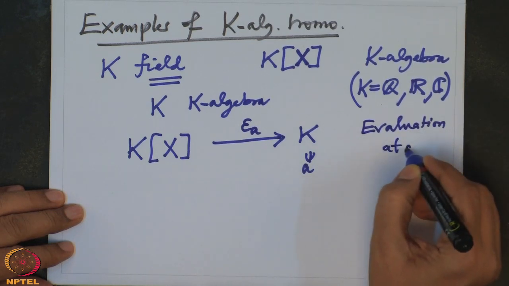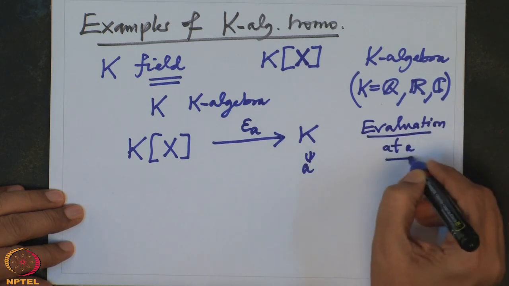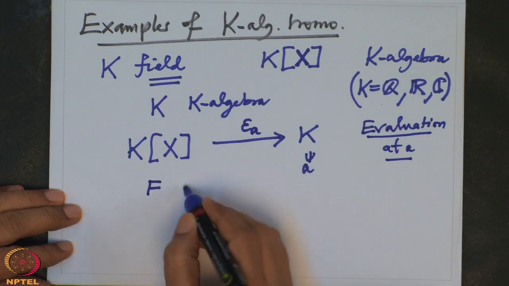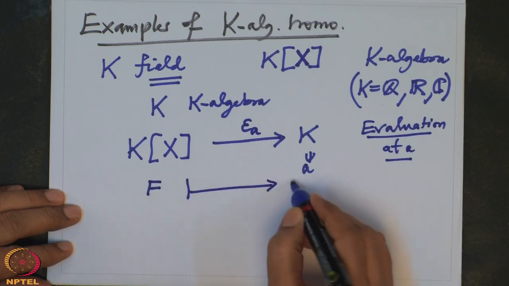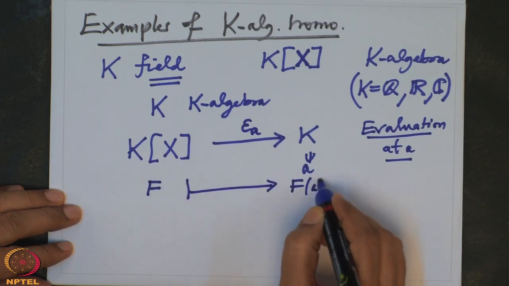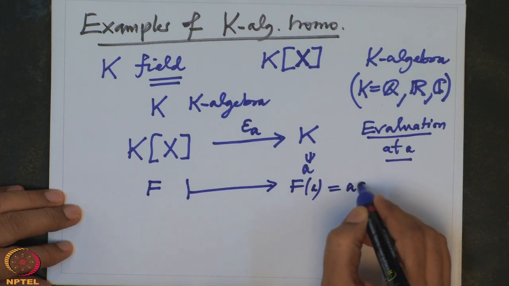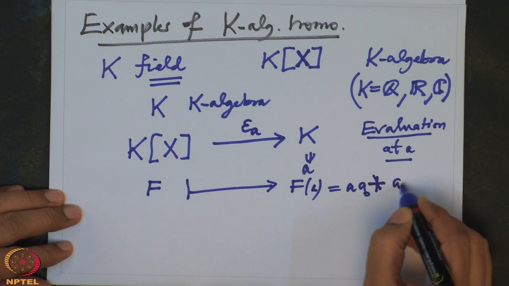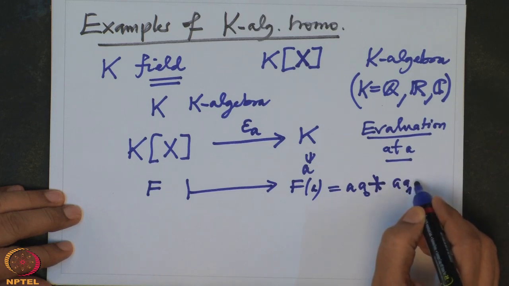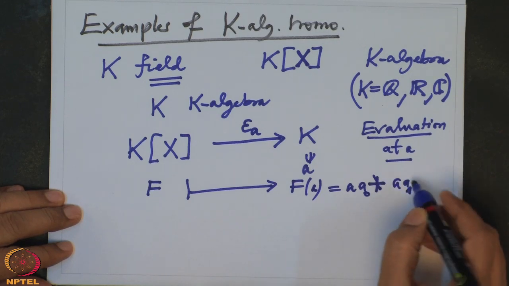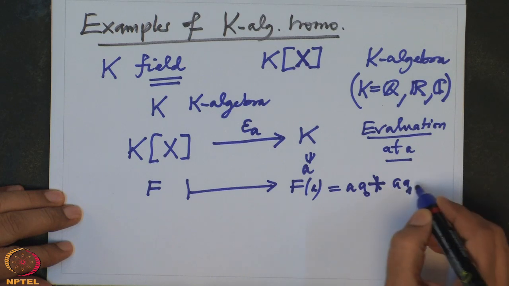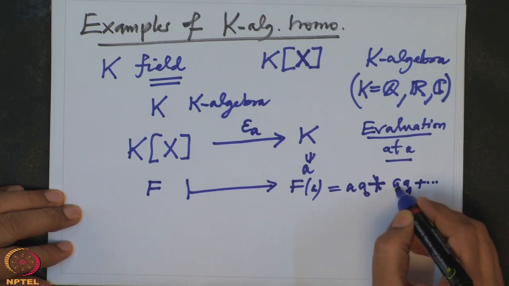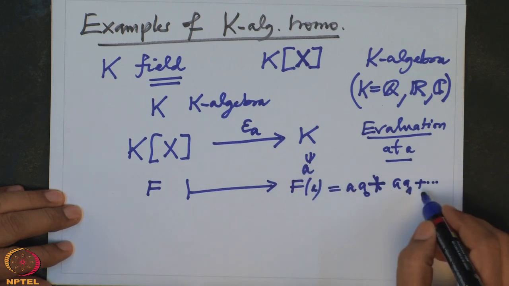Evaluation at A. What is this map? Take any polynomial f and map it to f of A. F of A is a0 plus a1 times A, plus so on. Wherever there is x, put A.